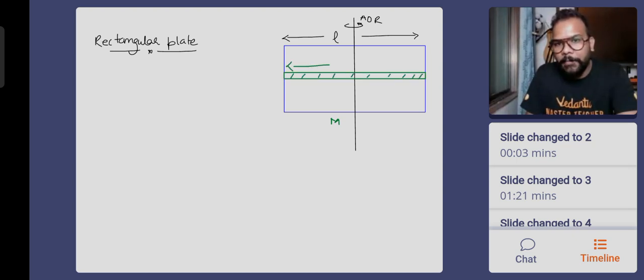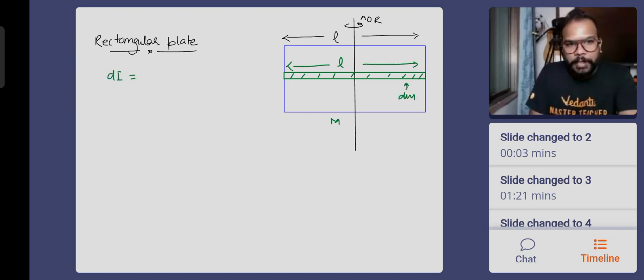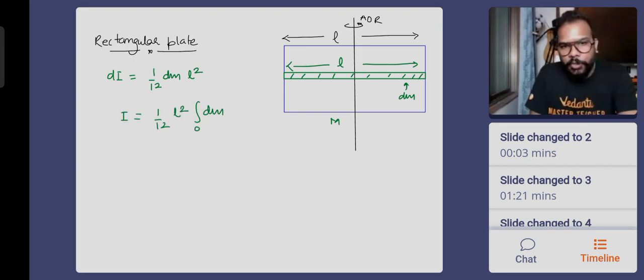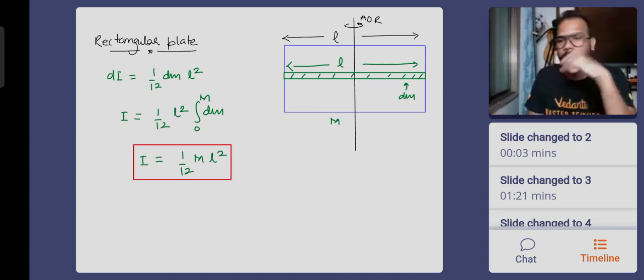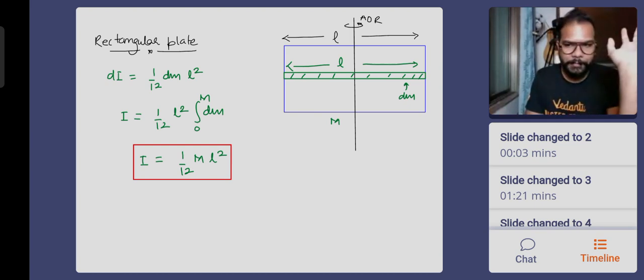Take a thin strip, a biscuit. The biscuit has the same length as the object, but has the mass dm. So you will say that the moment of inertia dI is 1 by 12 dm into L square. So the moment of inertia is going to be 1 by 12 into L square times the integration of dm. And what is integration of dm? It is the mass of the entire plate. So it's going to be 1 by 12 ml square. It's the same result as that of a rod. As long as the distribution remains unchanged, the result also comes out to be the same. Got it? Yes. This was our last derivation. But these 6 objects are very important for us to understand.